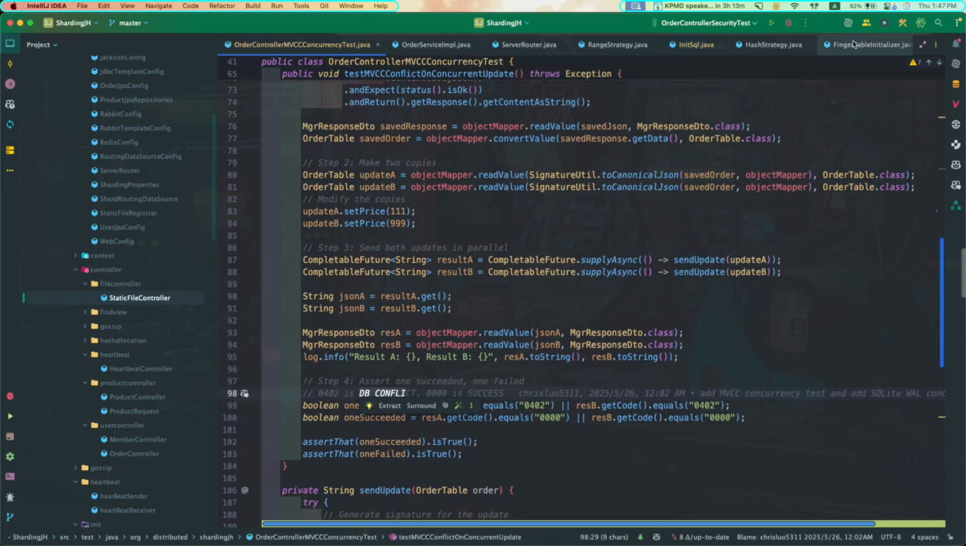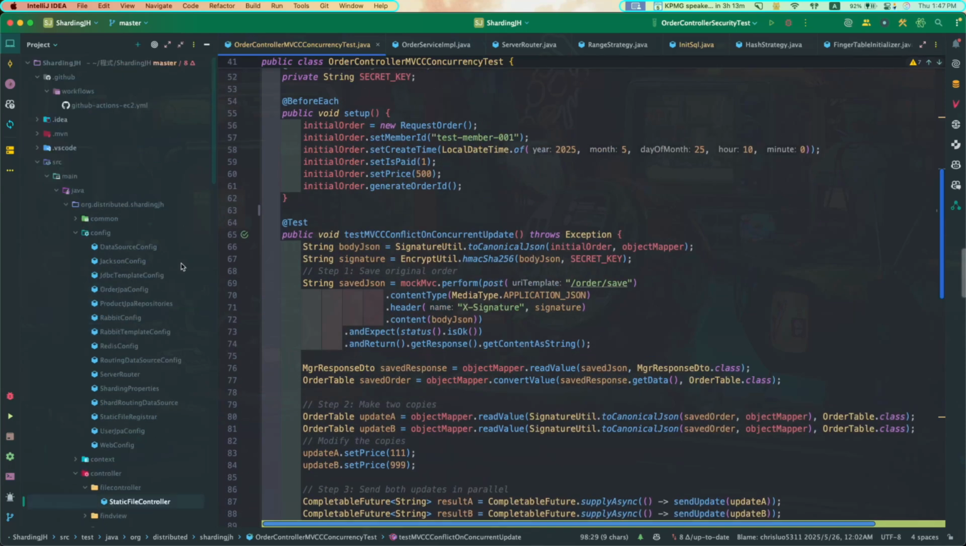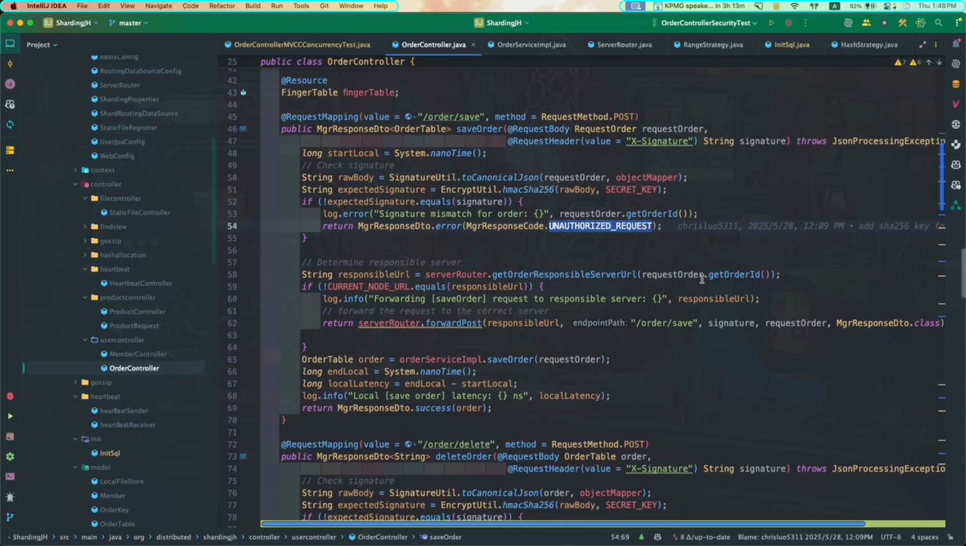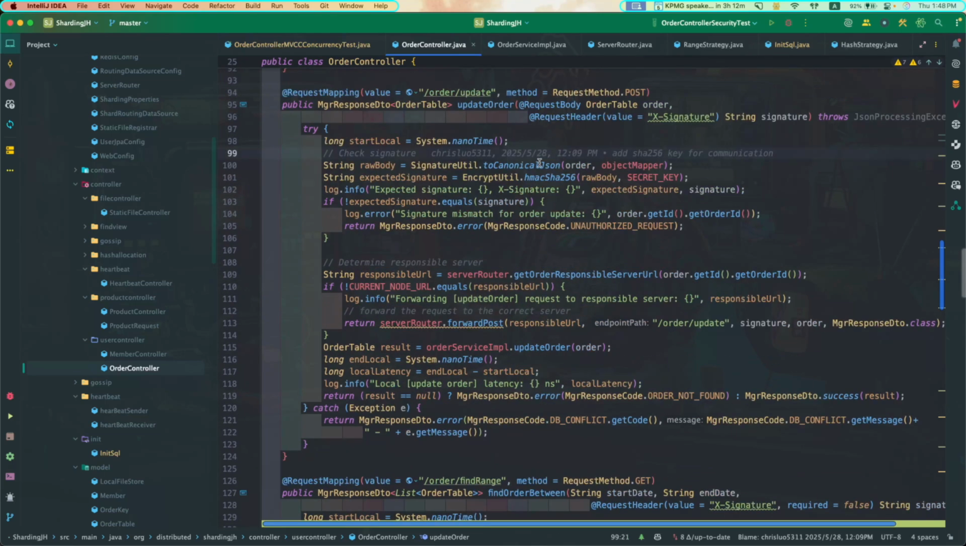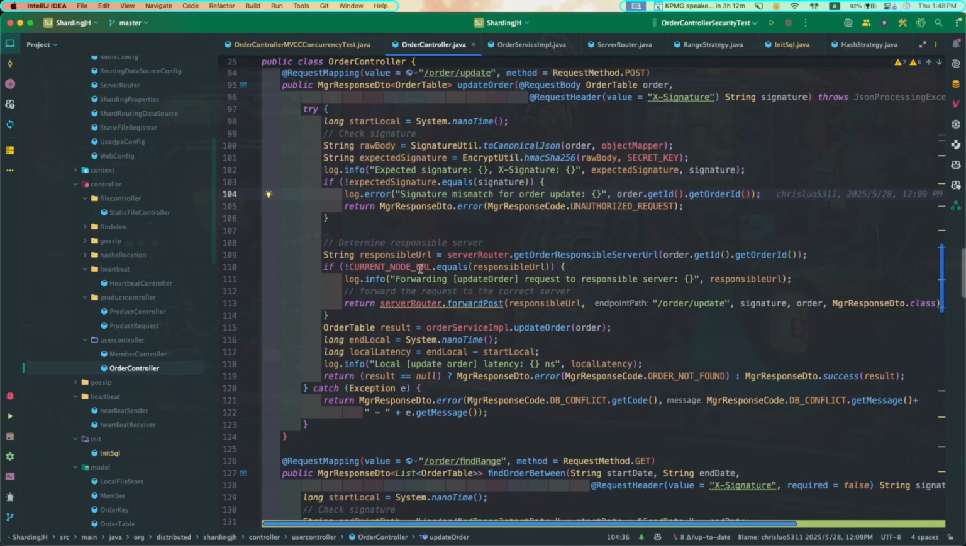So let's first check the order controller. In the order controller, there is save and then update. In the update, we first check the signature. A signature mismatch will return an error message, and then it goes through the server router, and next we go to the service layer to update.